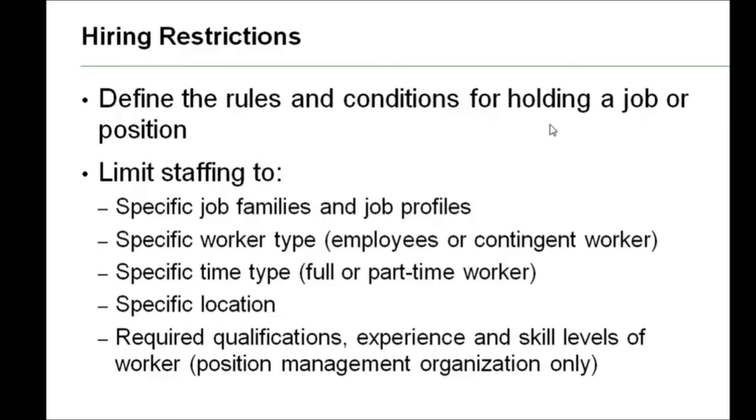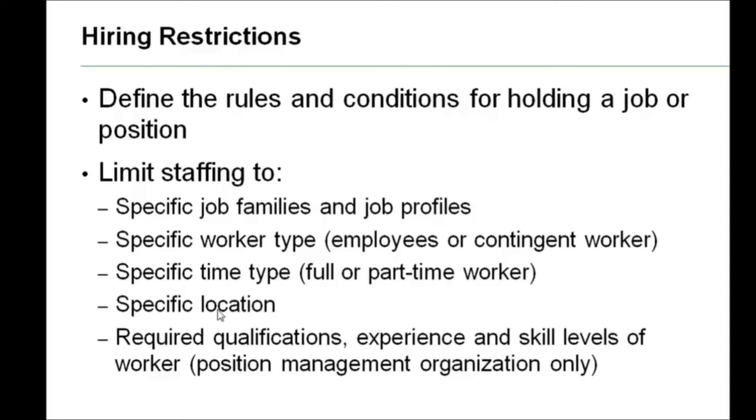So what are the hiring restriction categories? We have to specify the job family and the job profile. We need to tell the job type, that is worker type, whether it is employee or contingent worker. Next is time type, where we check whether it is full time or part time. For location, we mention the location where the employee will be placed.